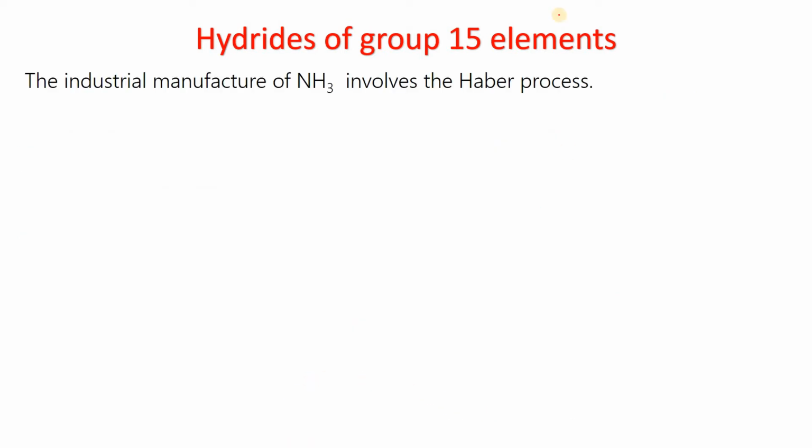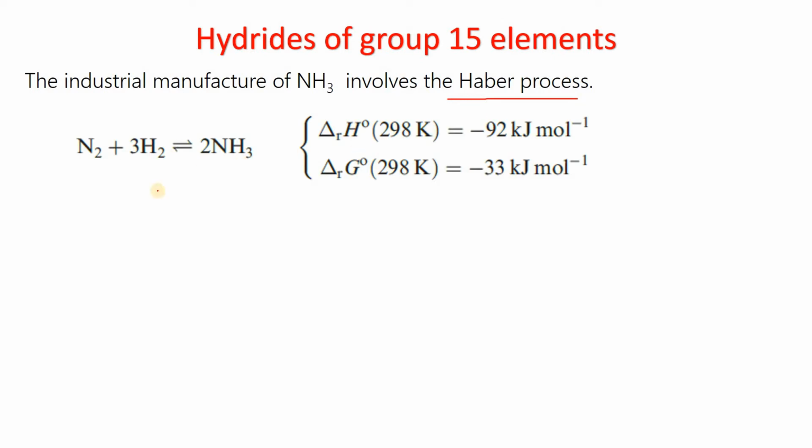The industrial manufacturing of ammonia, which is very important, involves the Haber process. The Haber process is a well-known process which is used for the production of ammonia, and ammonia is a very useful compound which is further used for the manufacturing of fertilizers. 1 mole of nitrogen when treated with 3 moles of hydrogen gives 2 moles of ammonia.